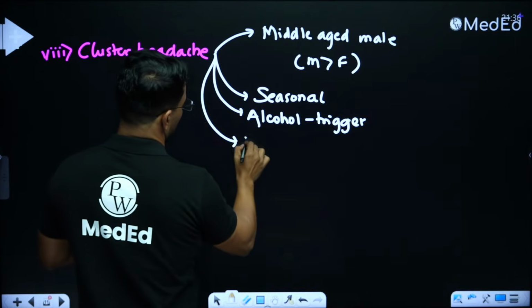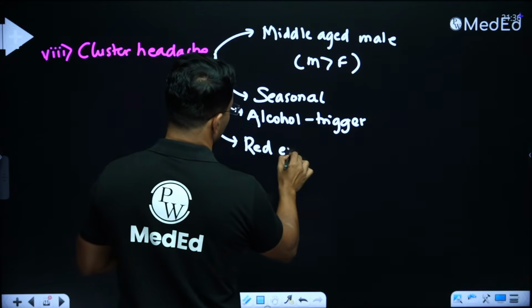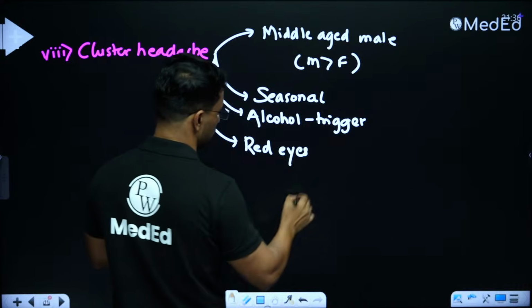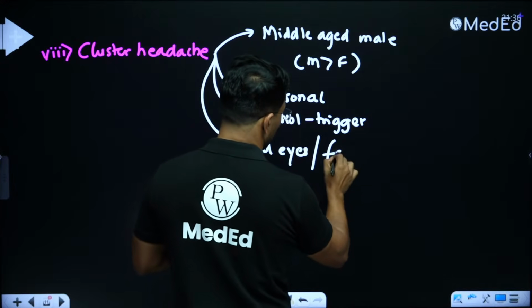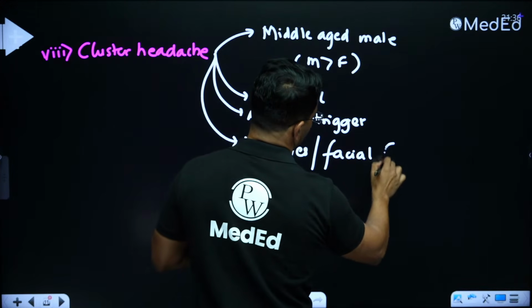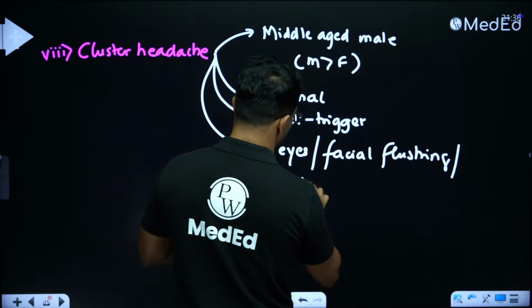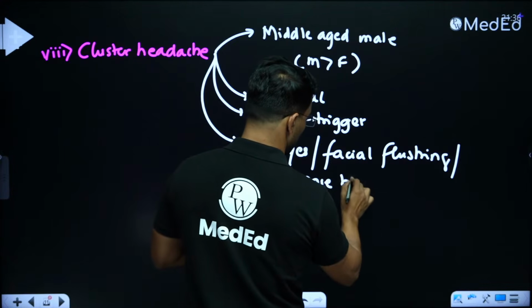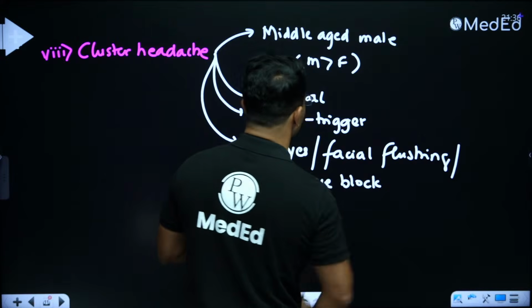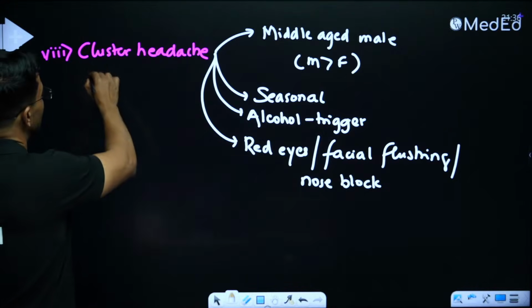And if the question is talking about red eyes or facial flushing or nose block, it is again all pointed towards cluster headache.